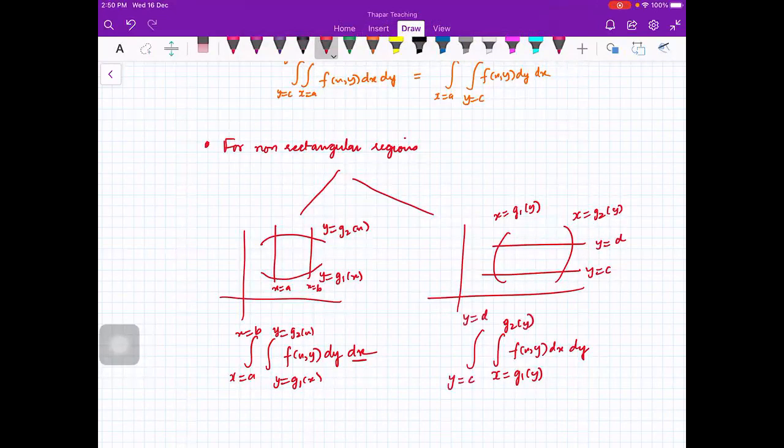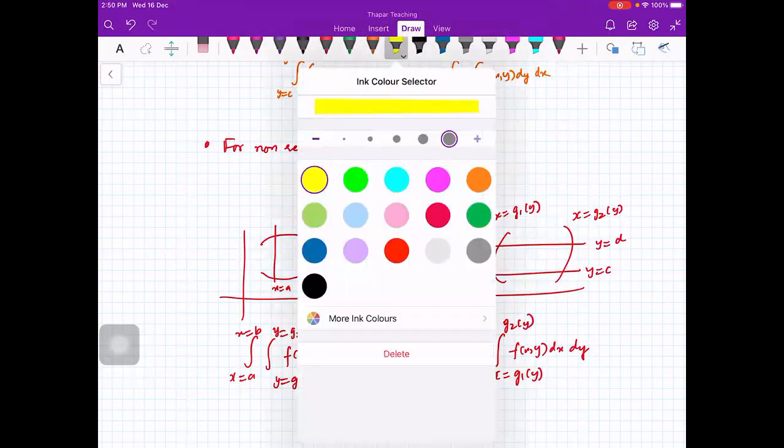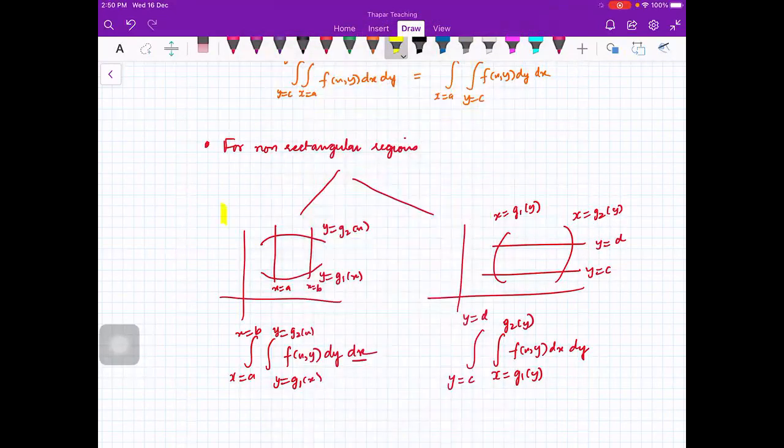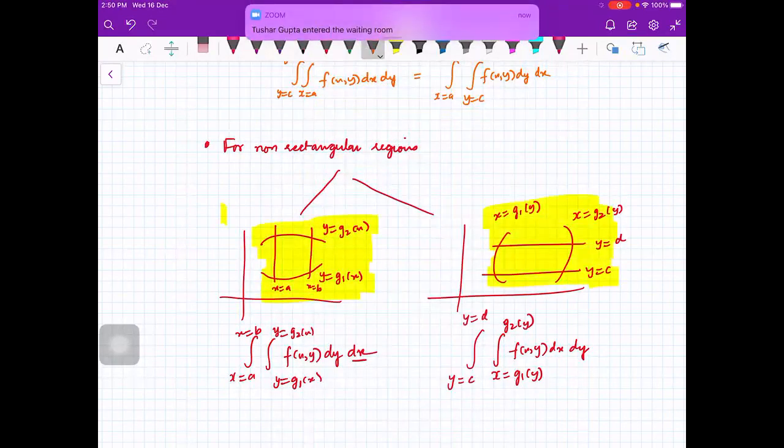Okay? Ma'am, yes. Ma'am, how will we know in which case we have to integrate first with respect to y and in which case first with respect to x? That is what I am telling you, beta. So you are asking me how do you know whether with respect to y you have to integrate first or with respect to x?